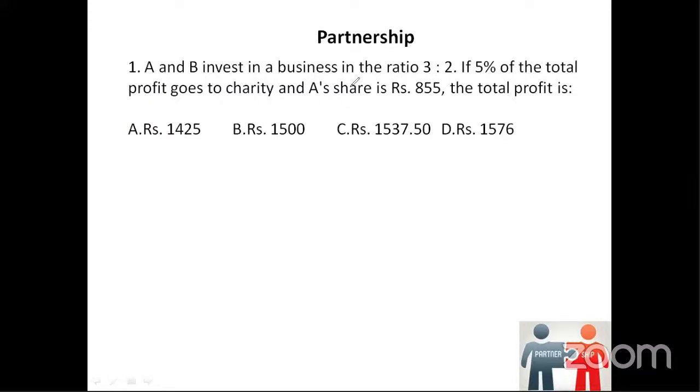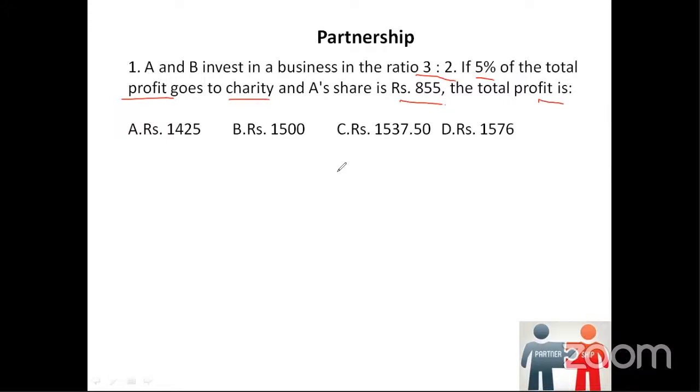A and B invest in a business in the ratio 3:2. Now, 5% of the total profit goes to charity. After going to the charity, A's share is 855. What is the total profit? So we have 2-3 different things here.